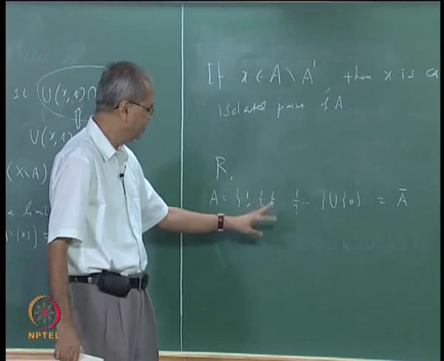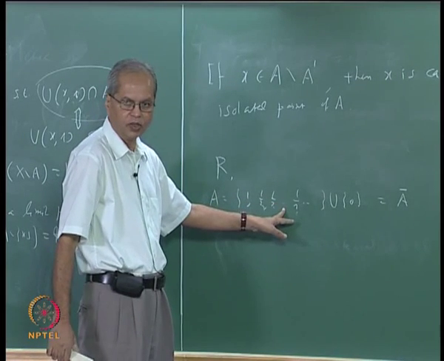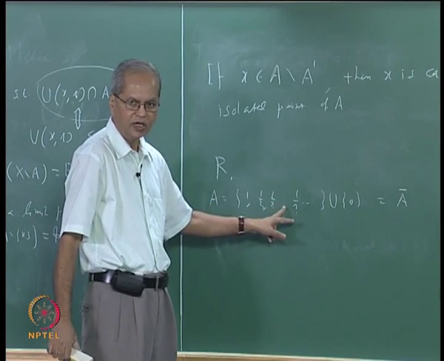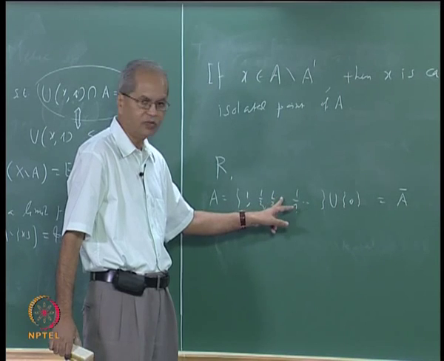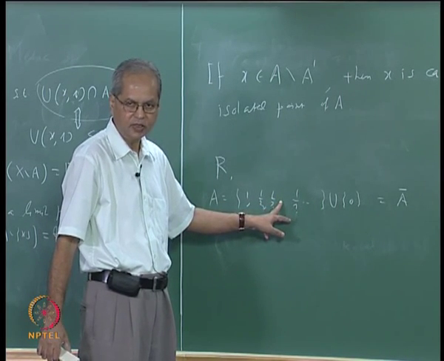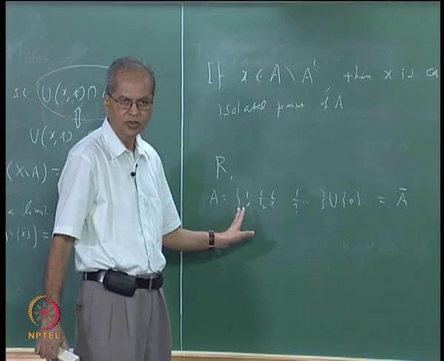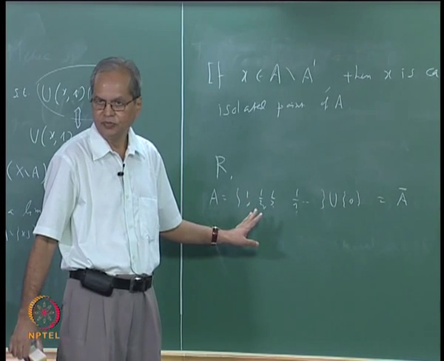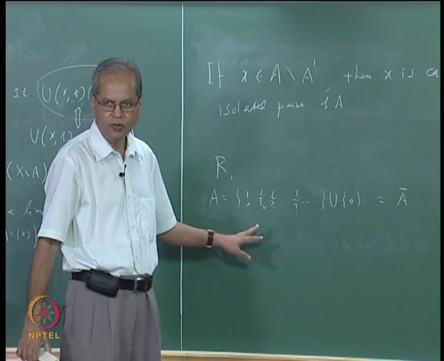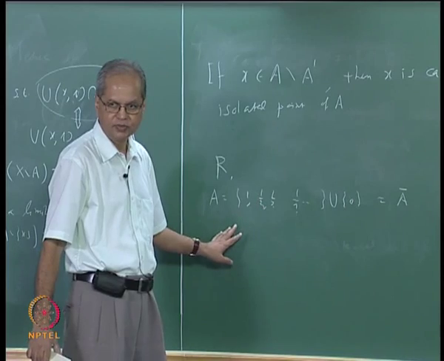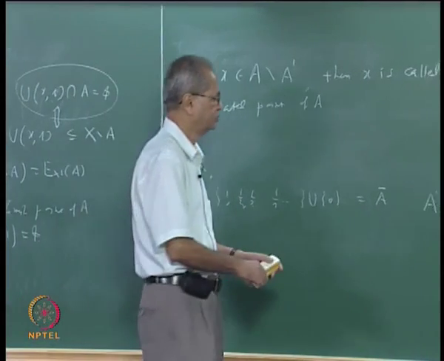Is it clear that if you take, for example, 1 by 4, then you can easily find an open R such that the interval with center at 1 by 4 and radius R will not contain any other point from here? It is very easy to construct, and we can do it for any n. So all these are isolated points.